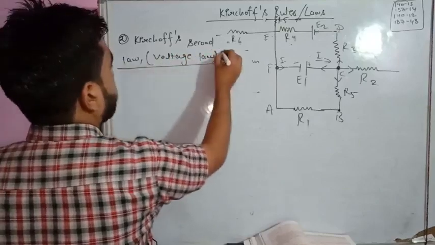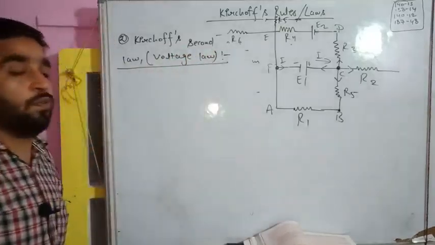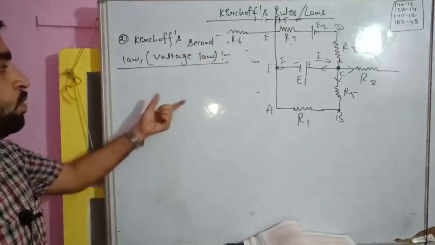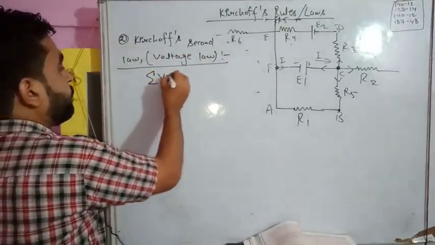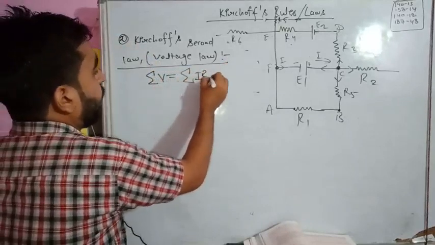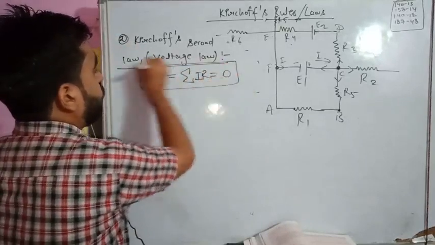How we can do this? Kirchhoff's second law or voltage law. So that is summation V is equal to summation IR, and that is equal to 0.